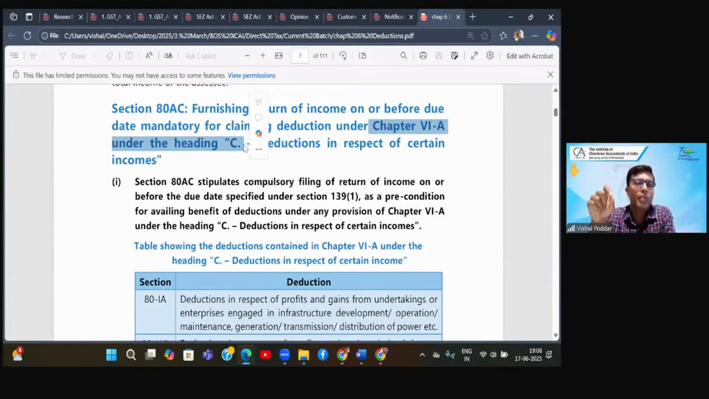Though at the time of filing returns, you have to take the option. But the point is that they are very clear. You will have to claim, you will have to show the deduction in your return. Then only we will allow you the deduction.